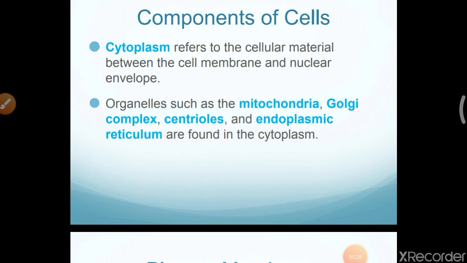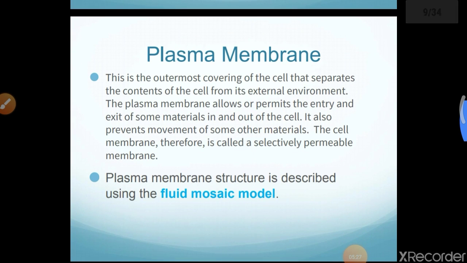The first one is the plasma membrane. The plasma membrane is the outermost covering of the cell. The outermost covering of the cell is a membrane called the plasma membrane, and it separates the contents of the cell from its external environment. Yes or no? So it separates the external environment from the contents of the cell.